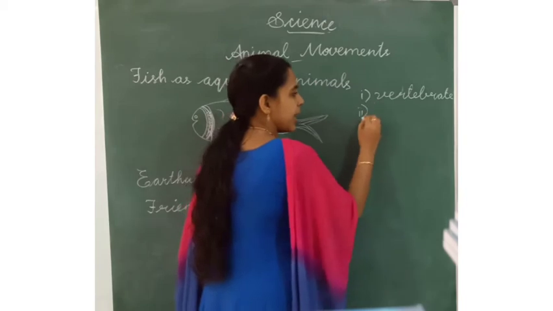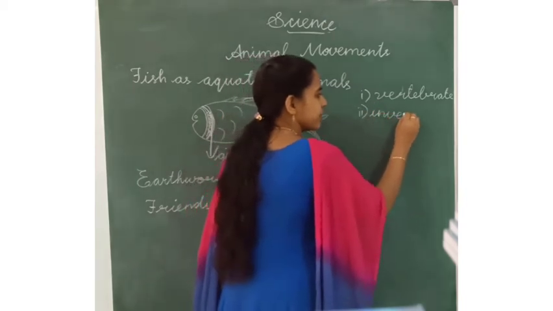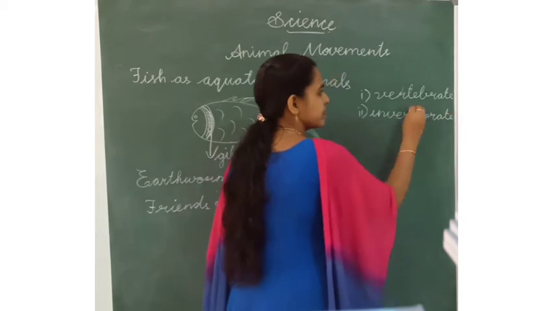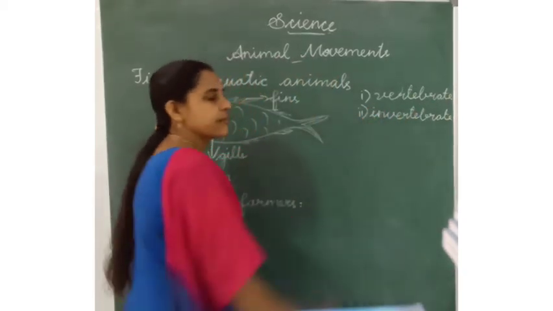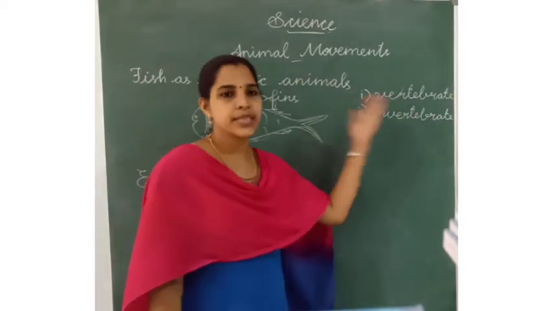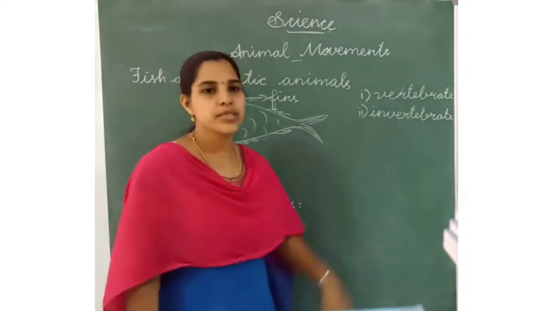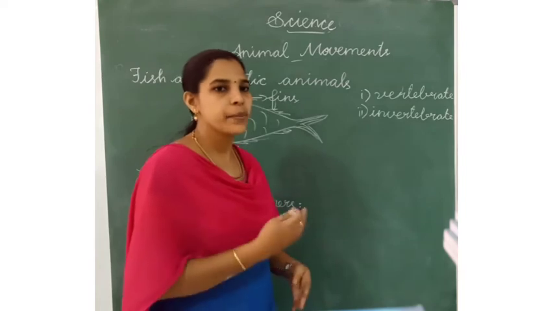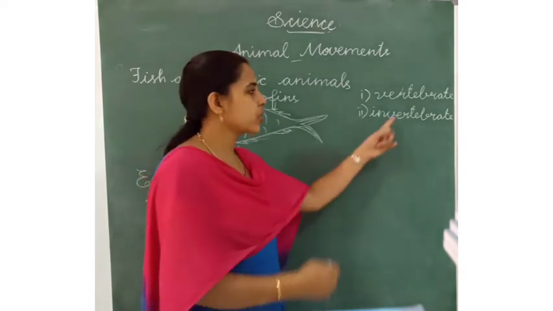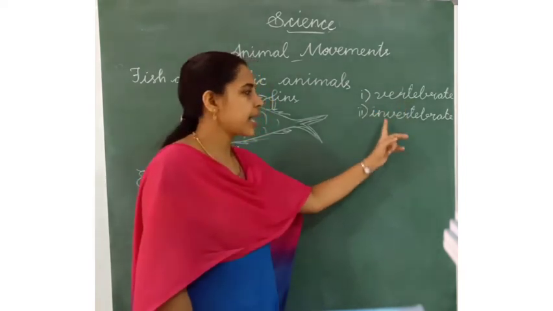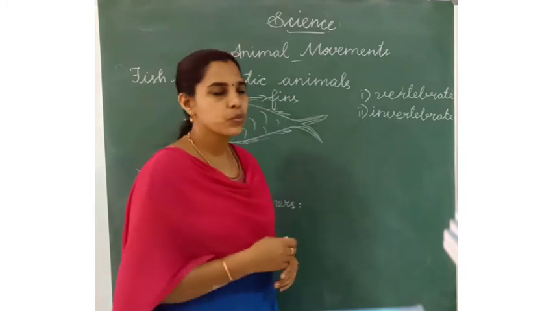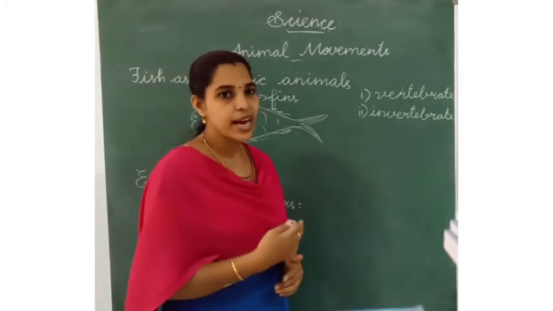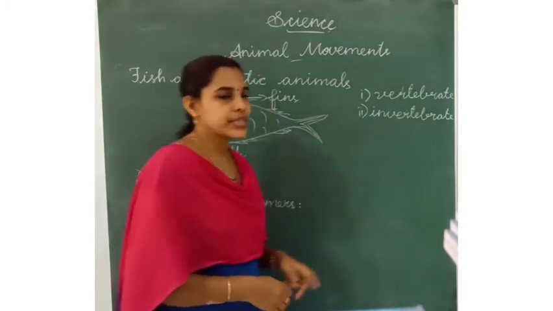Vertebrate animals and invertebrate animals. Vertebrate animals means animals that have the backbone. Animals that have a backbone are called vertebrates. Animals that do not have a backbone are called invertebrates.